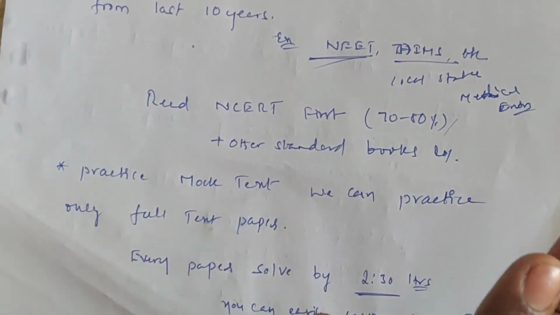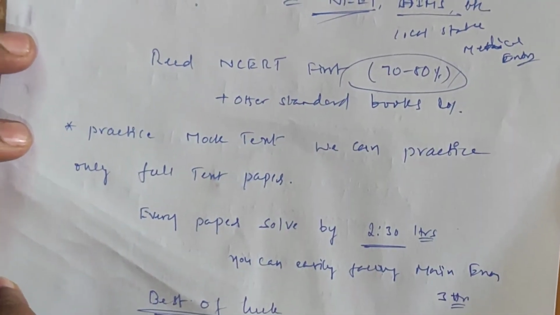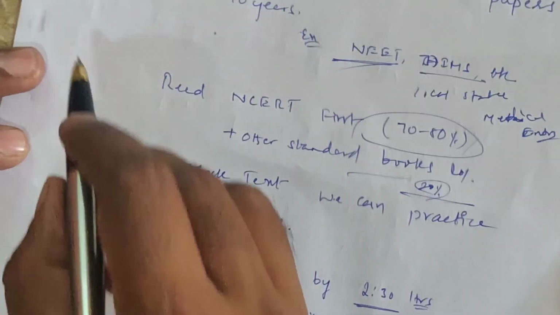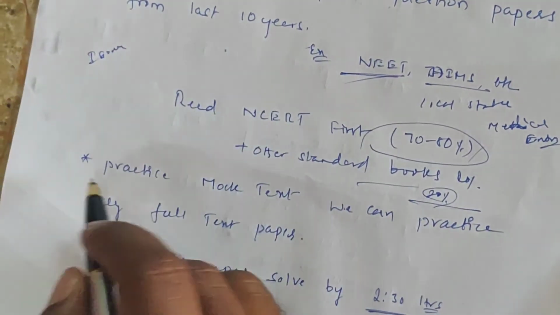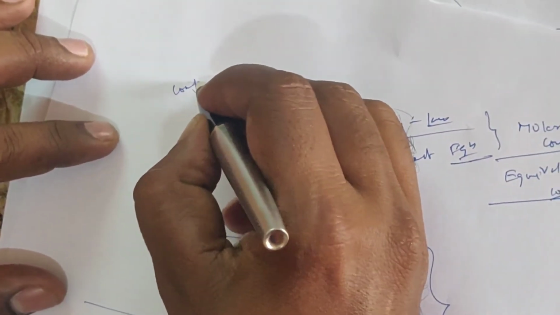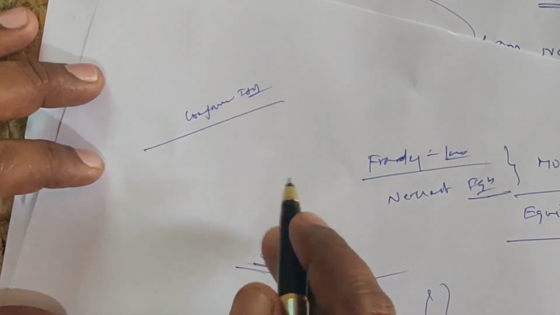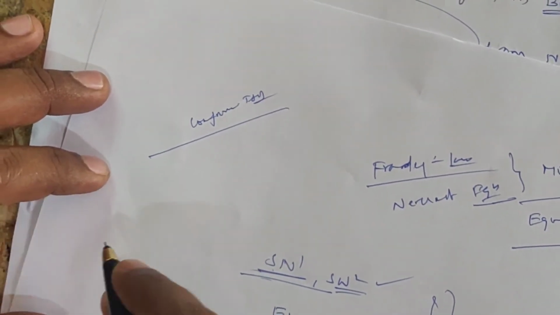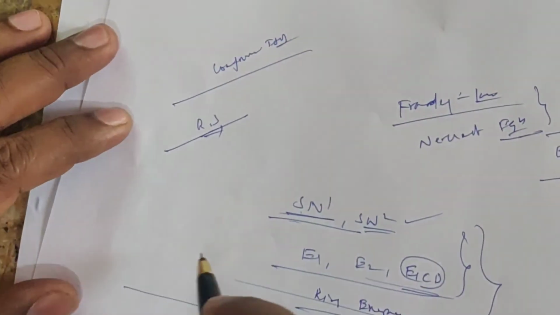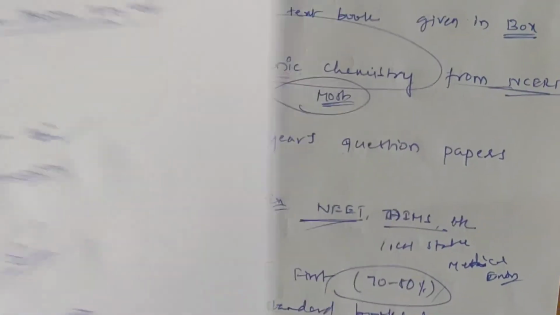So read NCERT first, 70 to 75% or sometimes 80% is asked only from NCERT. Other standard books account for 20%. So what is the 20%? For example, observe the isomerism topic. In NCERT only conformational isomerism is given, and after that no other topics are given. So sometimes that is asked. For example, RS nomenclature: what is RS nomenclature? How many isomers are possible? This type of questions are asked.